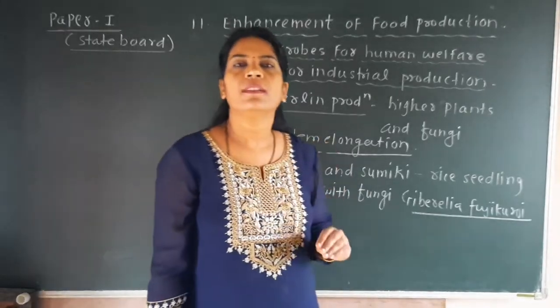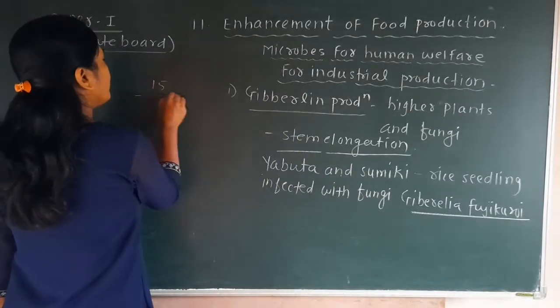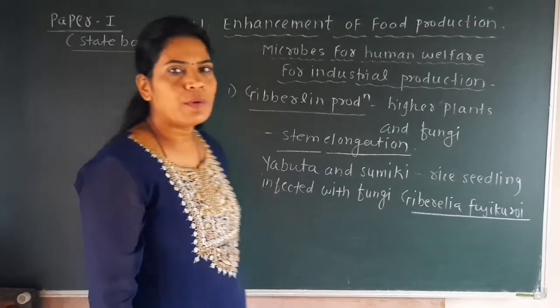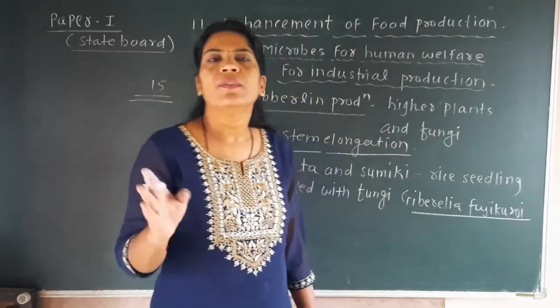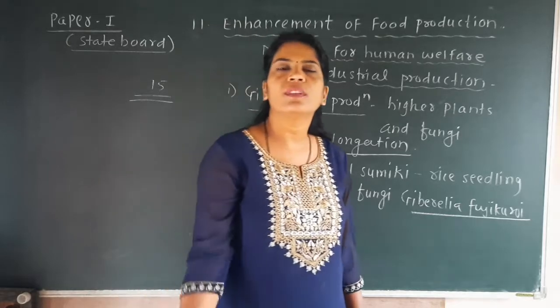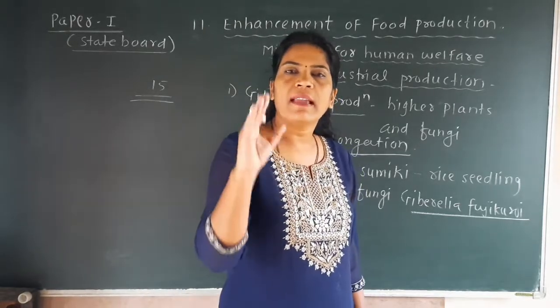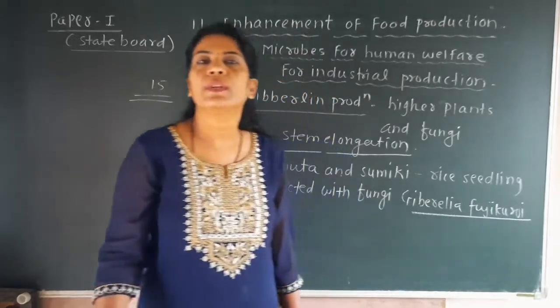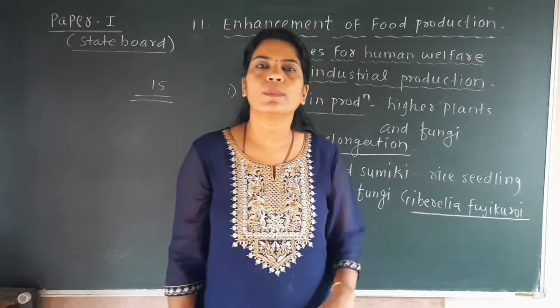Now up to this point, about 15 different types of gibberellins have been discovered. These gibberellins are of various types, and 15 different types of gibberellic acids are produced. But we have to see the applications of gibberellin, then we can understand the importance of gibberellin in the growth of the plant.